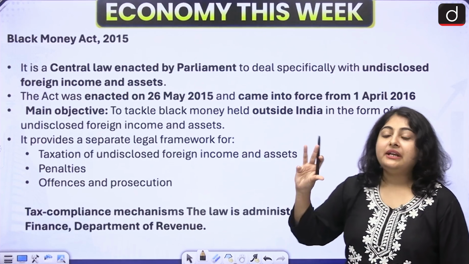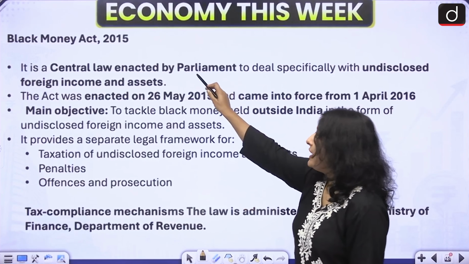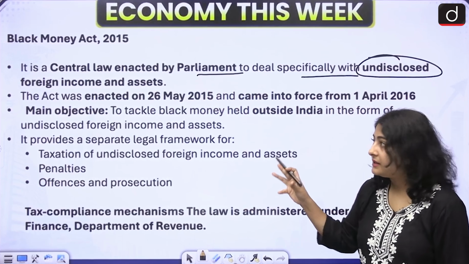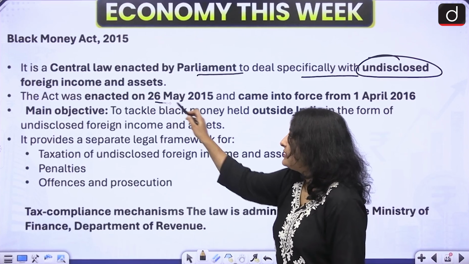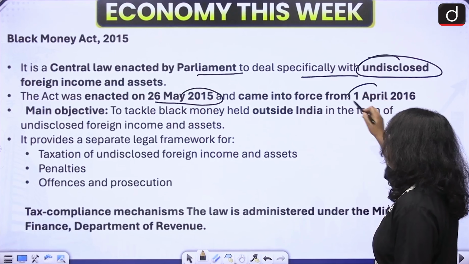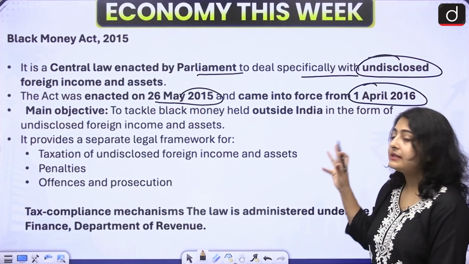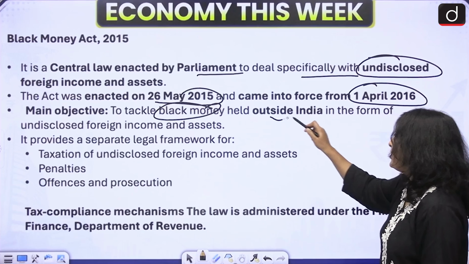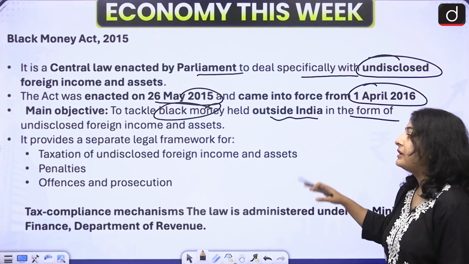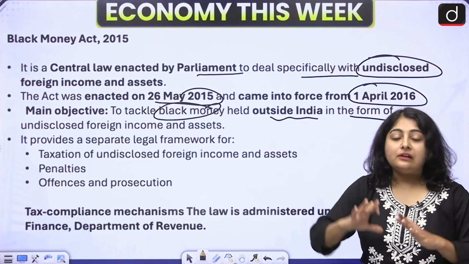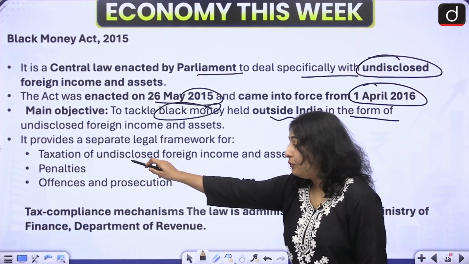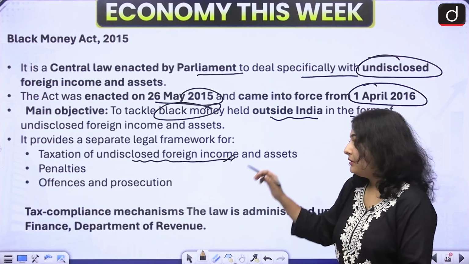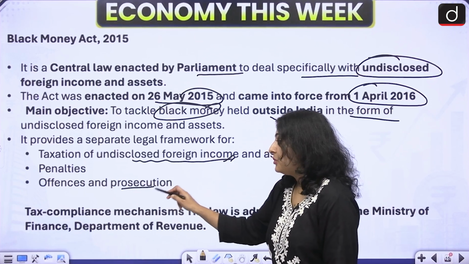See, the Black Money Act 2015 is a central law which was enacted by Parliament to deal specifically with undisclosed foreign income and assets. This act was enacted on 26 May 2015 and it came into effect from 1st April 2016. What was the main objective? The main objective was to tackle the black money held outside India in the form of undisclosed foreign income and assets. It has provided a legal framework for how we can tax the undisclosed foreign income, in which manner penalties can be applied, and offences and prosecution.